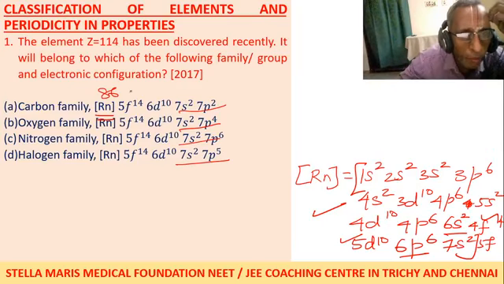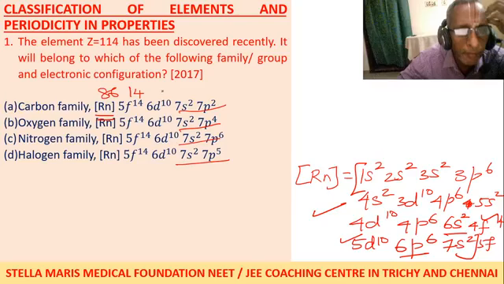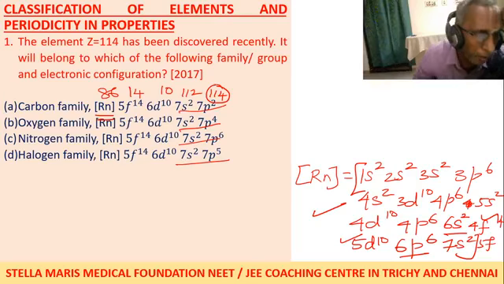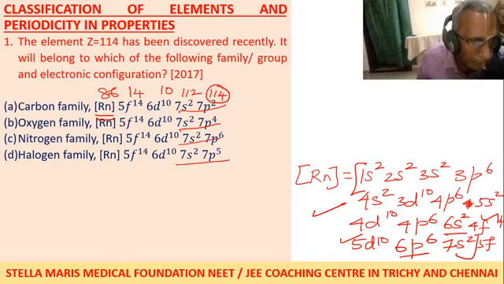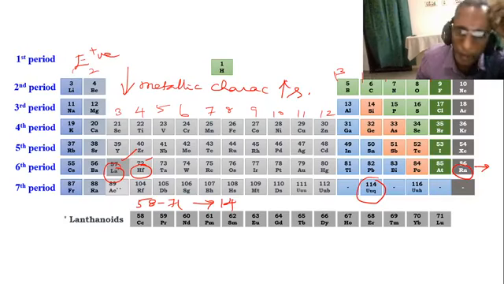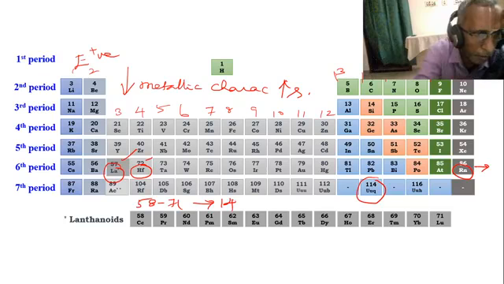plus 14, 100, then 110, 112, 114. In this way you have to write. So you can see. So I think Kandiban has accepted.